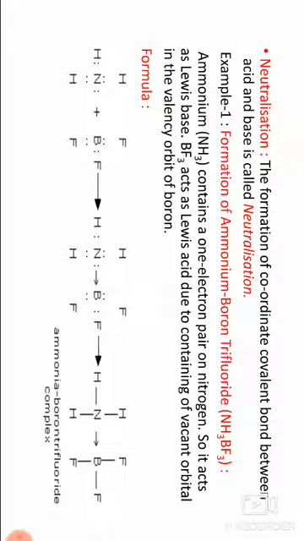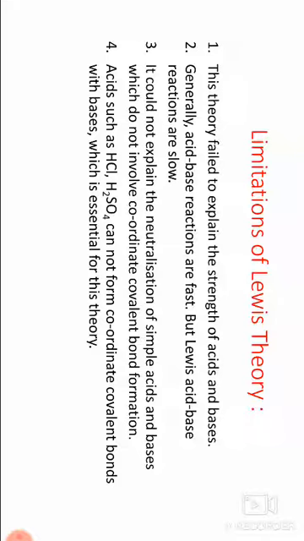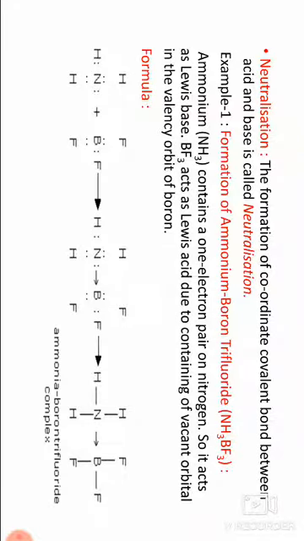Example 2, formation of ammonium ion. NH3 acts as Lewis base due to the lone electron pair on nitrogen. H plus proton acts as Lewis acid. NH3 contains one extra electron pair and H plus ion contains one vacant orbital. These two combine to form ammonium ion.